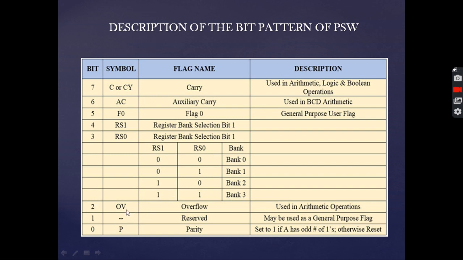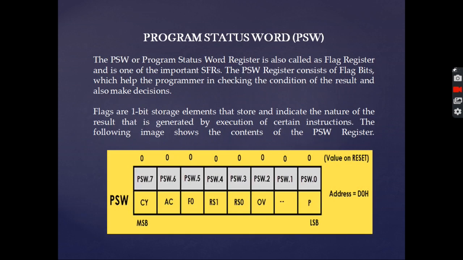Now this is the OV, which is the overflow flag used in arithmetic operations. In case of 8-bit magnitude operations or 16-bit magnitude operations, when the result is more than 8 bits in case of an 8-bit operation, and when the result is more than 16 bits in case of a 16-bit operation, then we can say that there is an overflow, and then only this bit will be set. Now bit 1 is reserved as a general purpose flag, and the last bit is the P bit or the parity bit, which is set to 1 if the accumulator has an odd number of ones, otherwise it is reset.